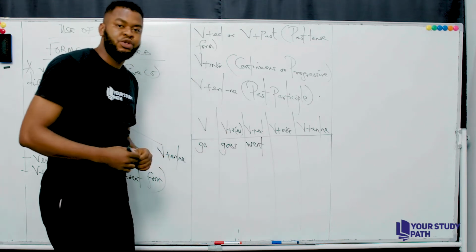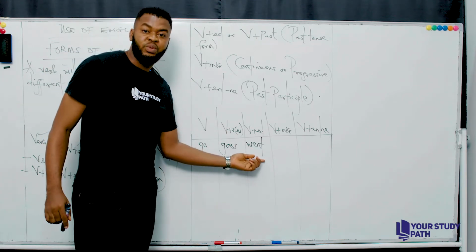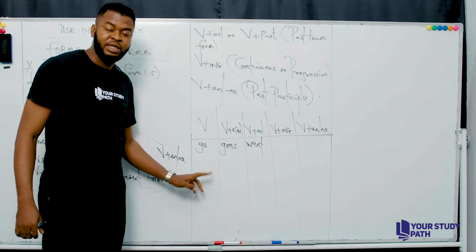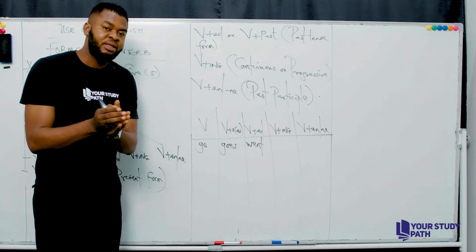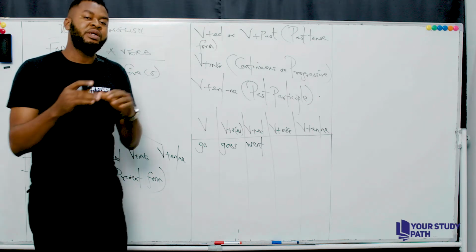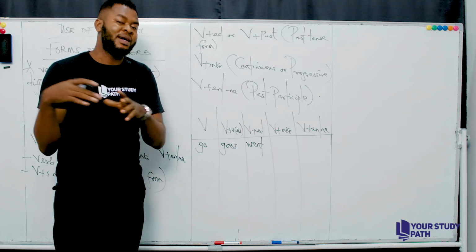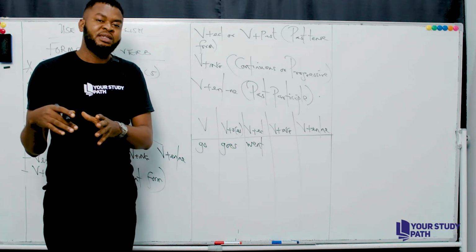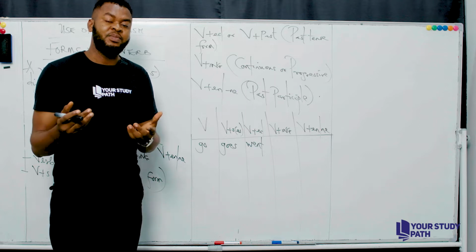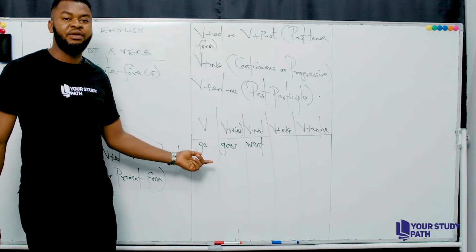Now let me ask you a question. Why didn't the past tense form end with ed? The reason is because this word is an irregular verb. It doesn't correspond with ed for both past tense form and past participle form. It exhibits a different structure entirely. The reason is because it is an irregular verb.